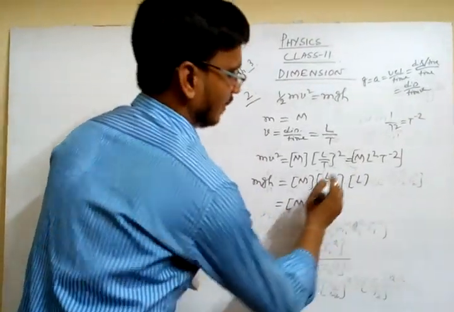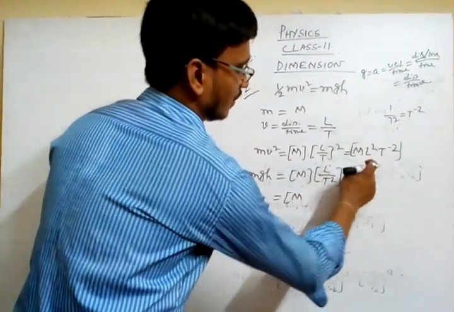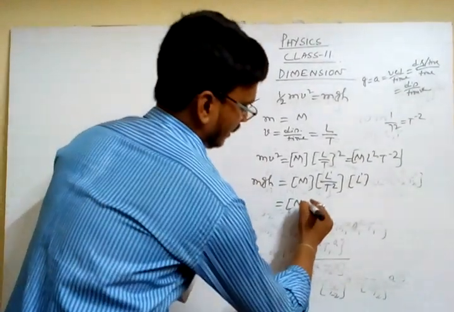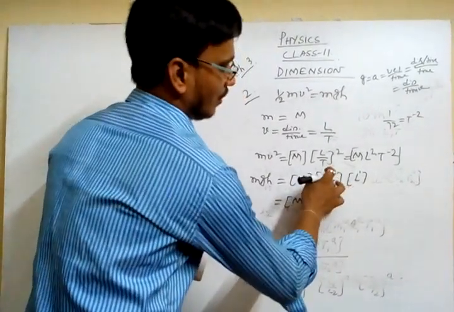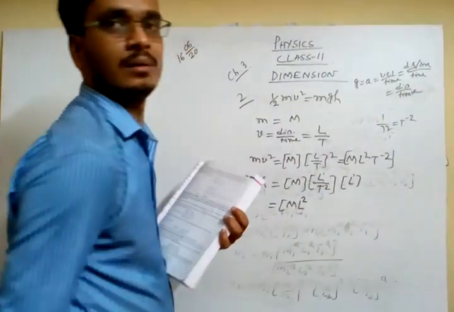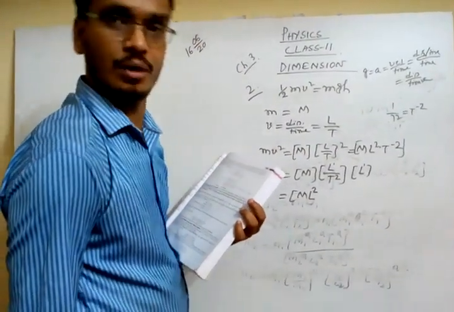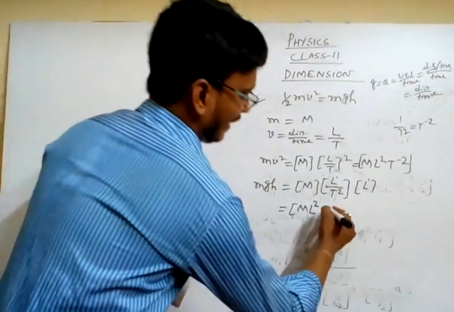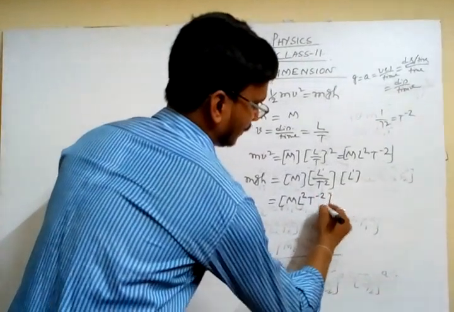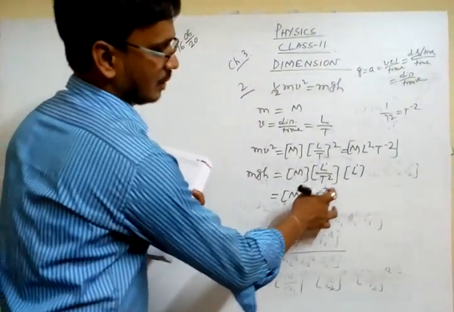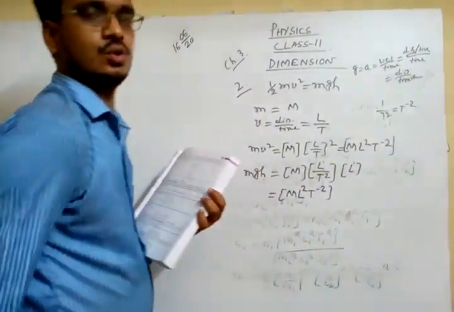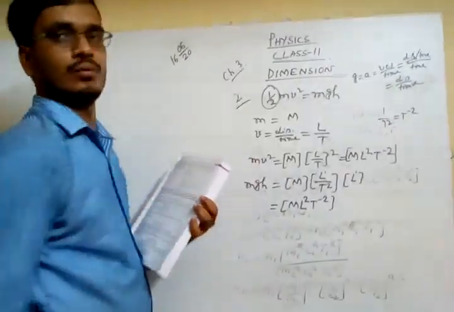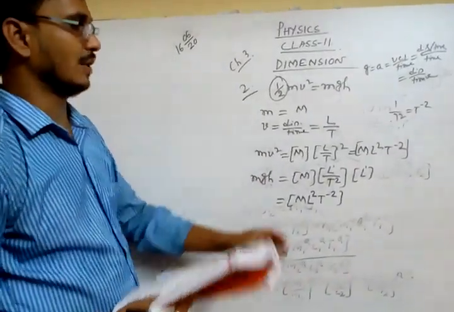This L and this L, that means power 1 and power 1, that means 1 plus 1, that is 2. That is L to the power 2. Don't go for L into L, 1 into 1. The powers are added all the time, not multiplied. So this one is L to the power 2, and T to the power minus 2. You can see M L square T to the power minus 2, M L square T to the power minus 2. Half is a constant value. It has no unit, there is no dimension also.